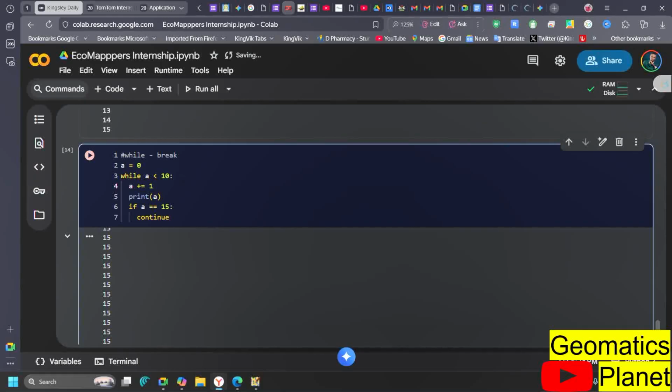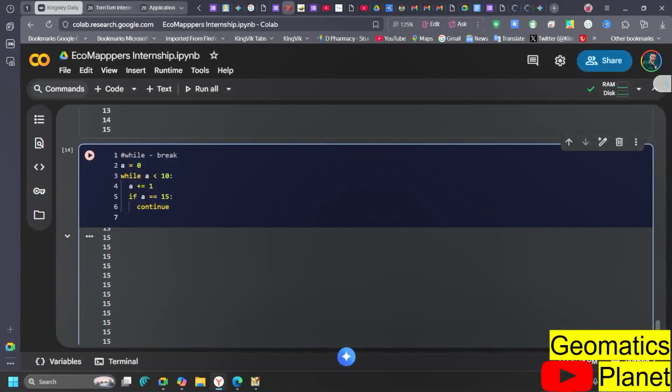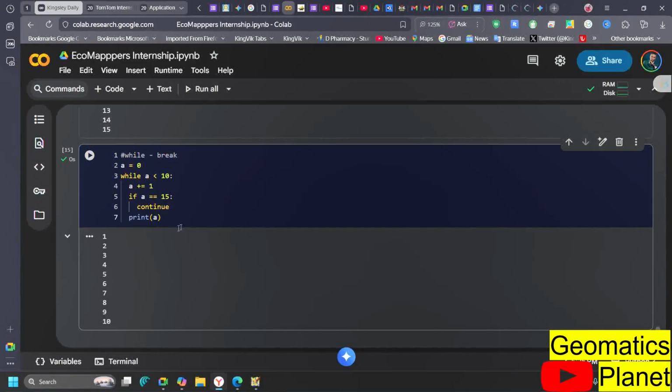Now that we have A plus 1, we then define the if. This is continue, not break at this point in time. We define this on if, it's supposed to be on the same level. So if this thing is equal to 15, what do you need to do now? You go ahead and print out what A means. So in this case, what you're trying to say is that A is equal to 0, when A is less than 1, then if you get to 15, you code here.